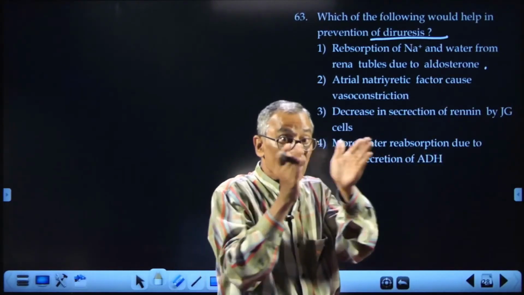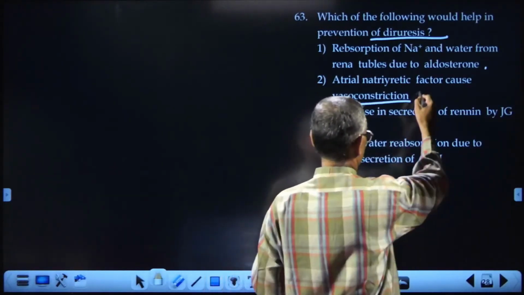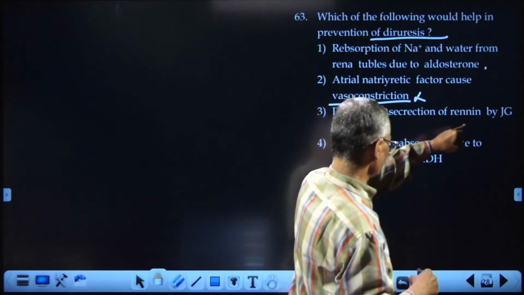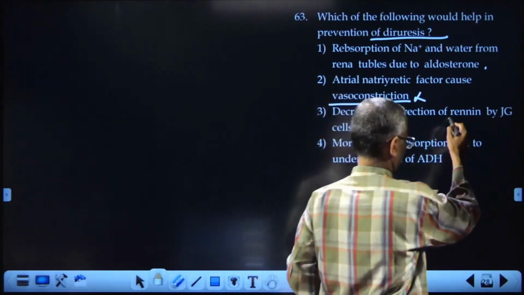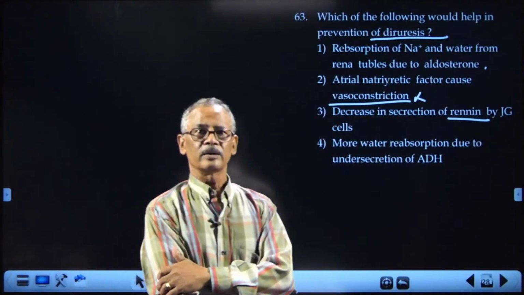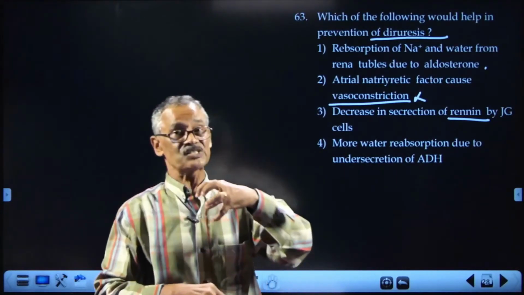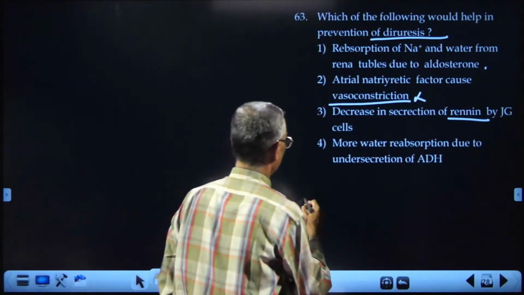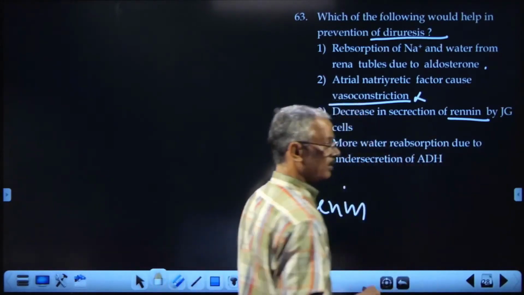Atrial natriuretic factor. It causes vasodilation. It is not a vasoconstrictor. Decrease in secretion of renin. This renin is not the renin secreted by the gastric glands. The renin is from JG cells.